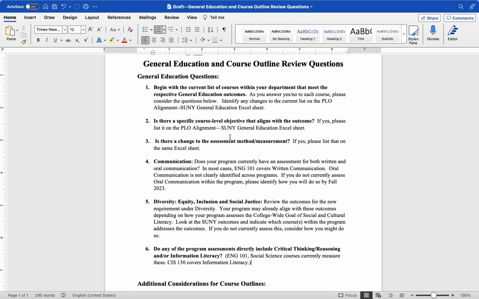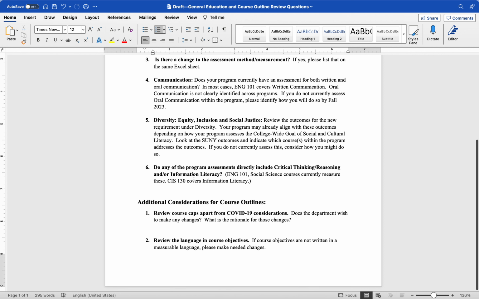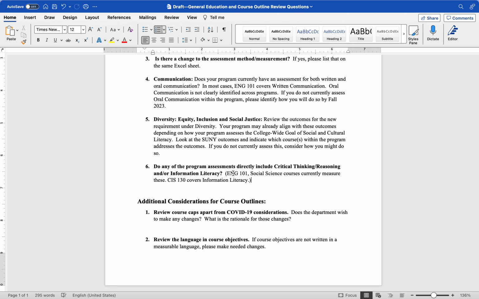Do you want to make any changes? These are the instructions that I just went over on the Excel sheet. I've highlighted here the 2 categories that have major changes, and then some alignments with those competencies, critical thinking and information literacy, which we don't always spell out explicitly, and this is a good opportunity for us to do that.